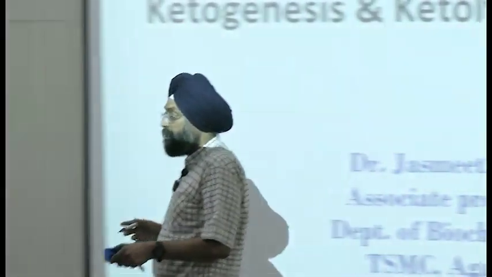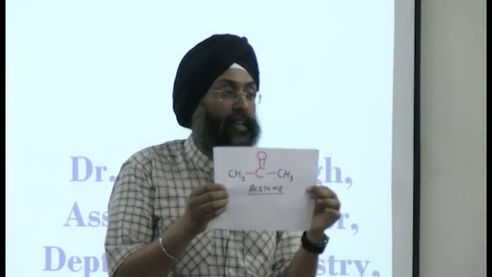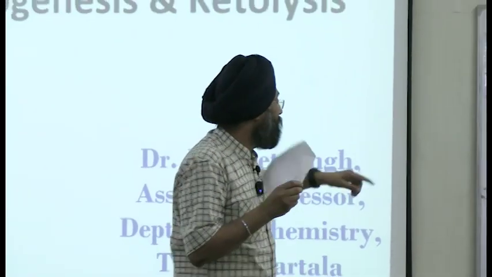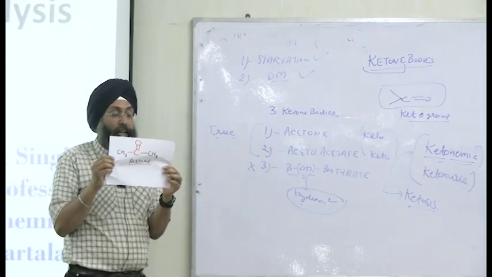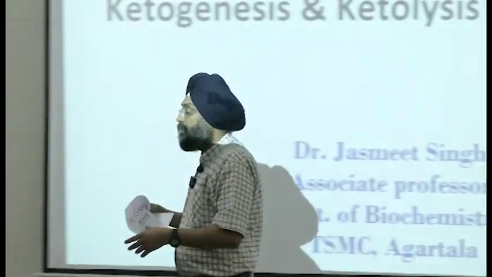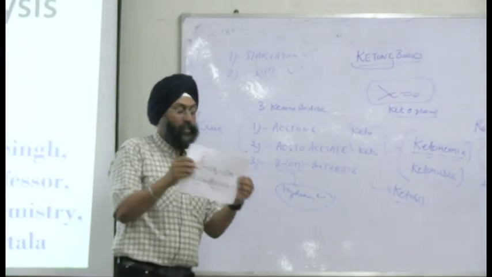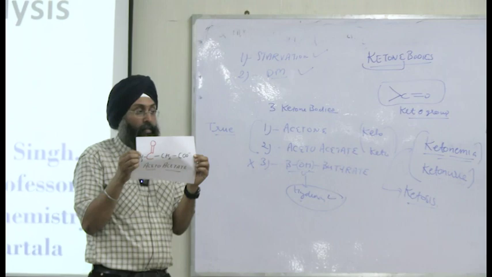Just see the structures. The first was acetone. See, it contains, this red one is our keto group, and two methyl groups are there. This is our acetone. Clear? So this one is our first, acetone. See it. The keto group is in red color and it is our acetone. Now coming on to the second. What was the name? Acetoacetate. So this is our second one, our acetoacetate. It again contains a keto group, right? The red one, keto.